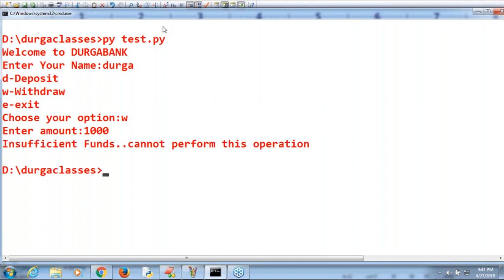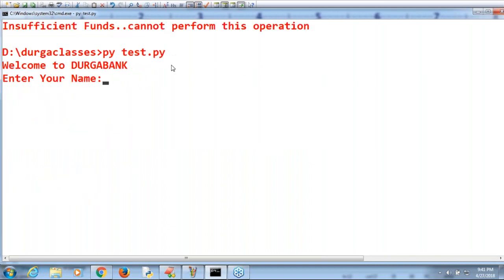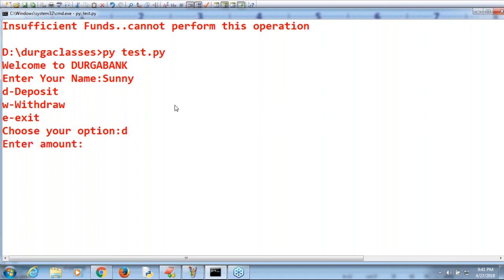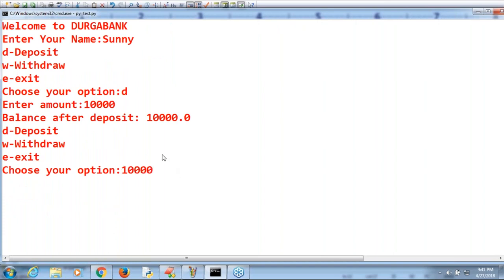Yes, correct, because I didn't deposit a single paisa; directly I'm asking to open the account and withdraw. Meaningless. Here, minimum balance is not there. That's why. Now enter name. Okay, Sunny, like this I'm taking. Enter which operation? D, deposit. 10,000 rupees. Perfect. Balance after deposit is 10,000.